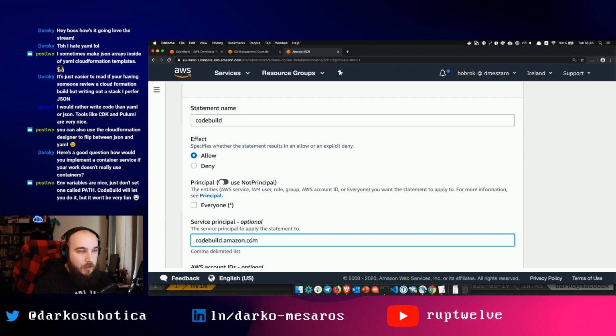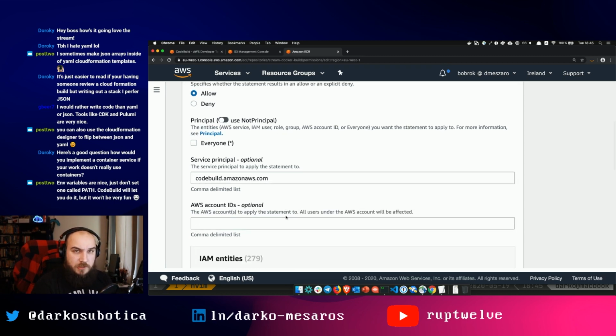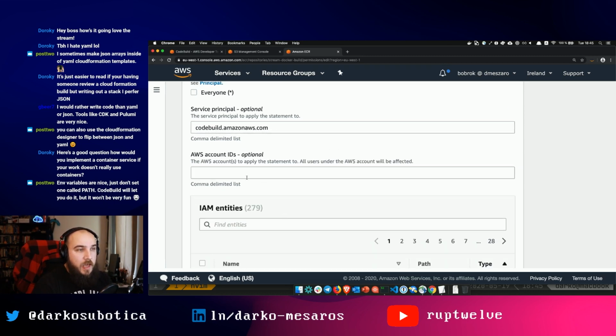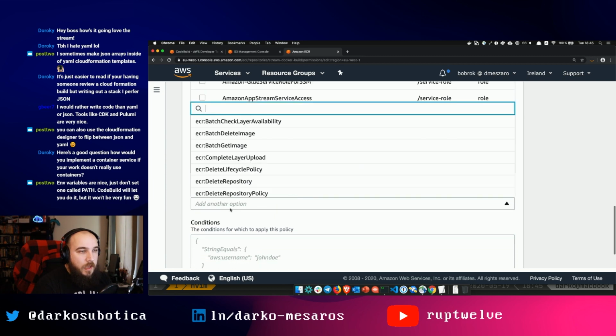It's codebuild.amazonaws.com. So I'm just saying that this principle, anything coming from this, can do something. What do I need? I need to set up a few things. So it needs these permissions. It needs the following permissions.